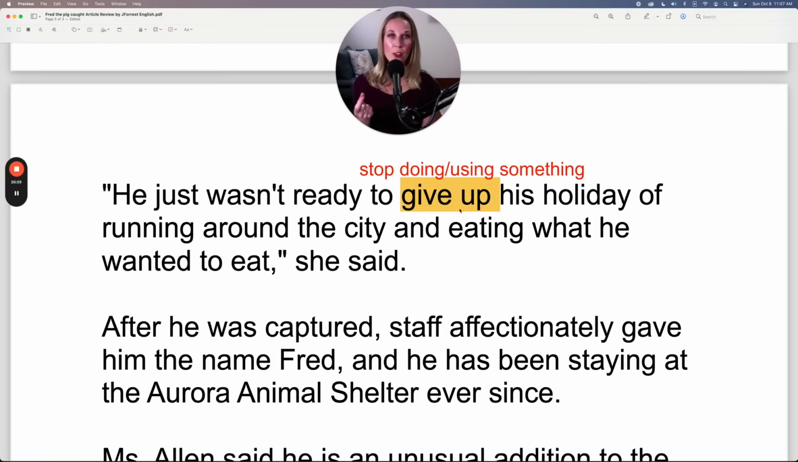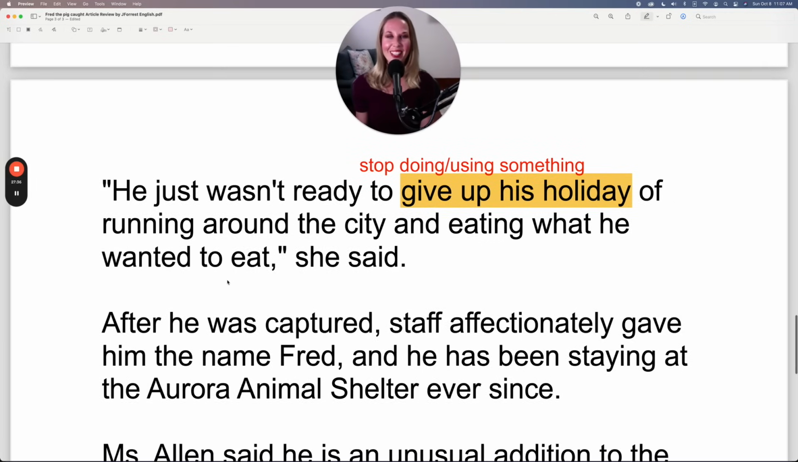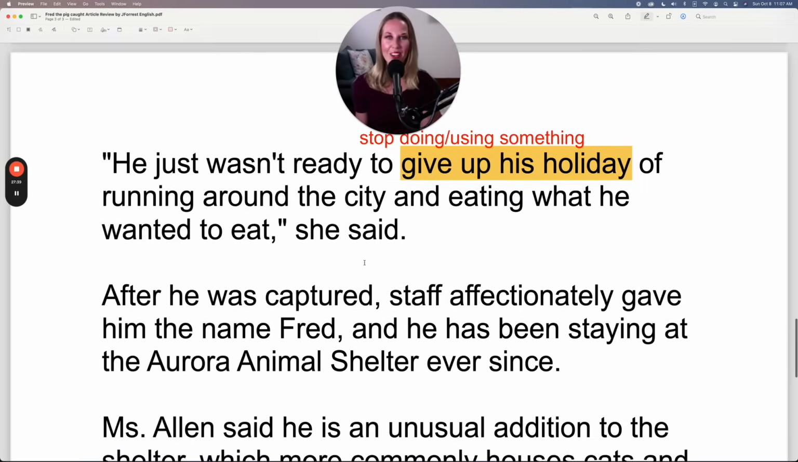This is a useful phrasal verb: to give something up. In this case, the something is his holiday. And when you give something up, you simply stop doing it. You stop doing the something, or you stop using the something. So a lot of people use this when they quit smoking. Oh, I need to give up smoking. I need to stop smoking. Stop doing the activity or using the activity. So in this case, stop his holiday. He wasn't ready to give up his holiday of running around the city and eating what he wanted to eat, she said. Of course he wasn't ready to give it up.